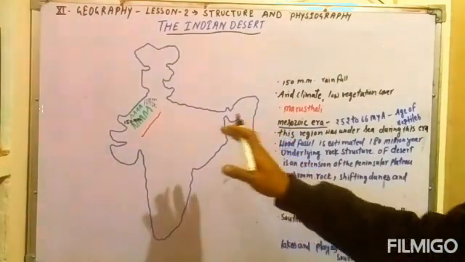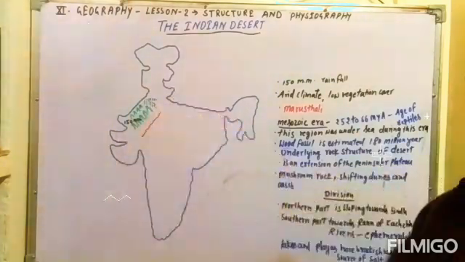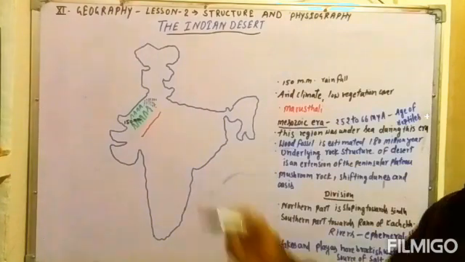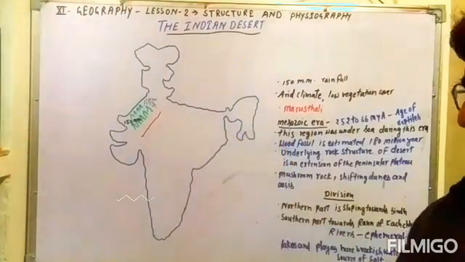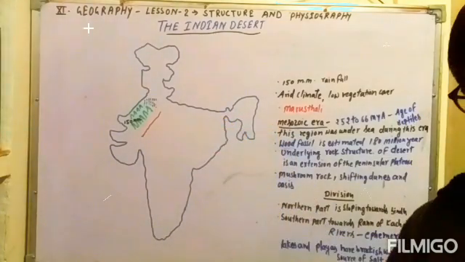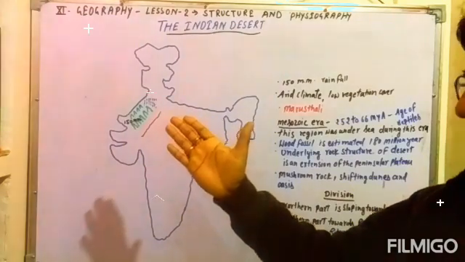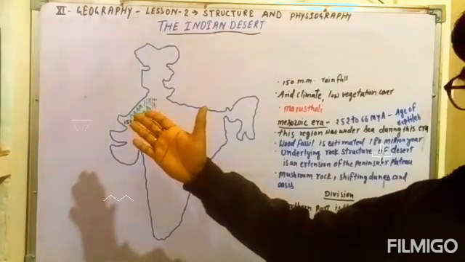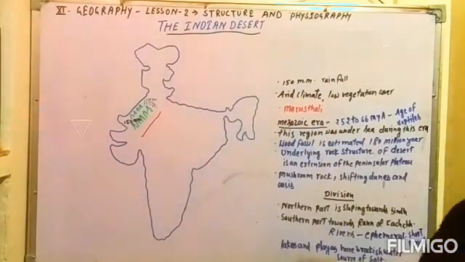Students, this desert region is mostly found from the area of Haryana or Punjab to the Rann of Kutch. This is the vertical expansion of the desert of India. If you see the latitudinal expansion of the Indian desert, it runs from Pakistan to Madhya Pradesh, including some areas of the Aravalli hills and the Satpura hills.